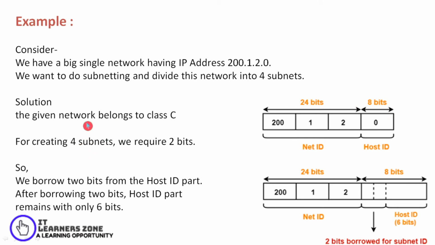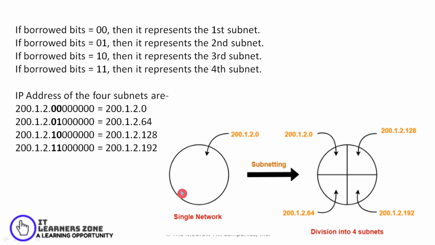So in order to create 4 subnets, I will require 2 bits. So what I'll do is borrow 2 of the bits from the host. Altogether, my net ID would be 24 plus 2, that is 26 bits as net ID, and 2 bits deducted from this 8 bits, that is 6 bits, would be used to represent the host ID.